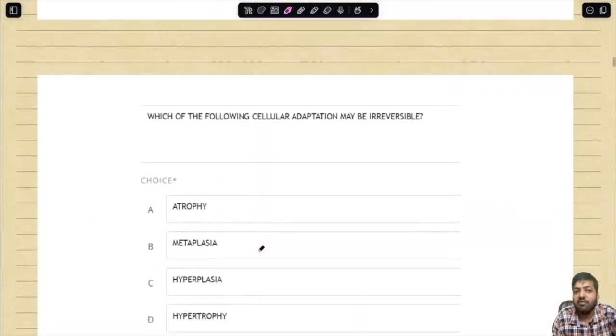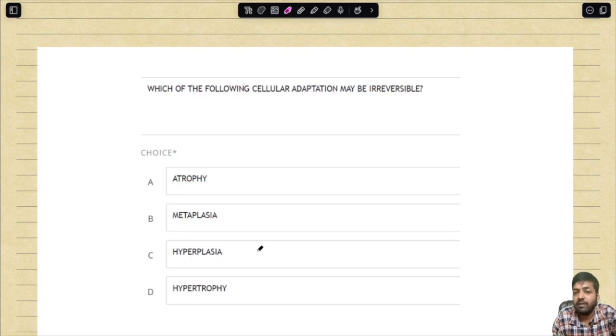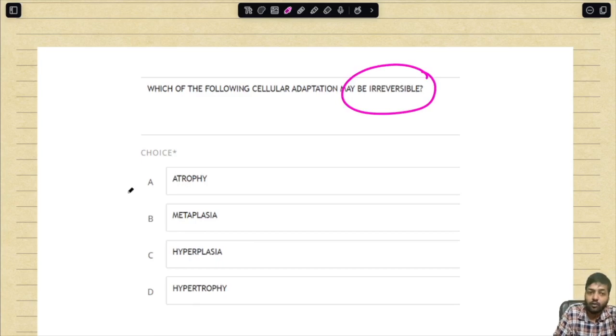Question number 6. Which of the following cellular adaptations may be irreversible? I have already spoken over here that when atrophy is occurring secondary to cell death, in that case it becomes irreversible, as we have already seen. So atrophy is the only kind of cellular adaptation which can become irreversible at times, which is an exception to the rule of adaptation. I already discussed with you.